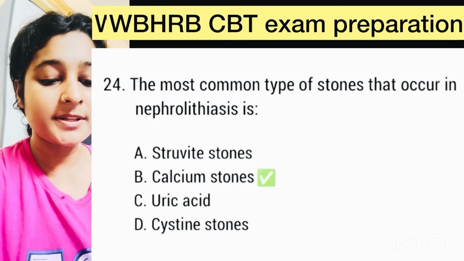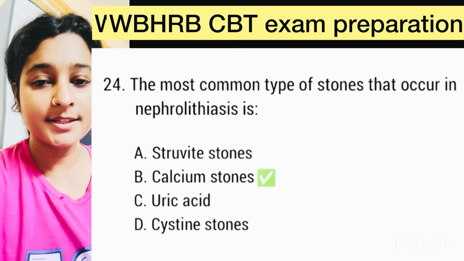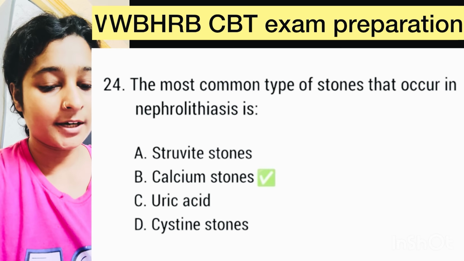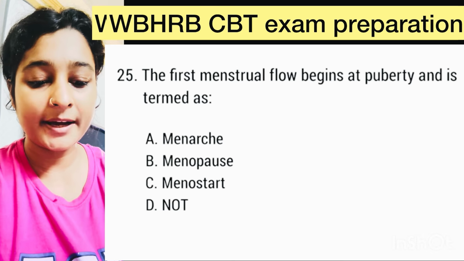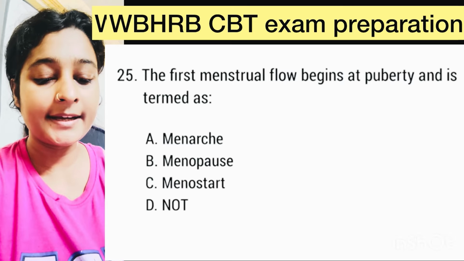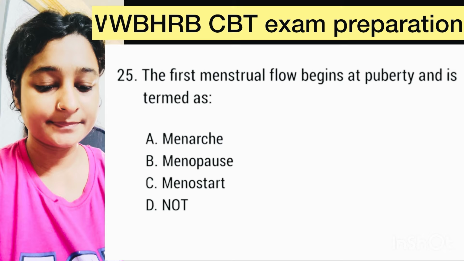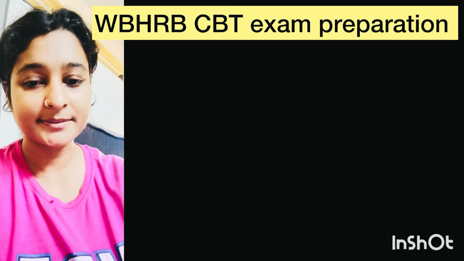The most common type of stone that occurs in nephrolithiasis is. Here correct option is option B, calcium stone. Question number 25. The first menstrual flow begins at puberty and is termed as. Here correct option is option A, menarche.